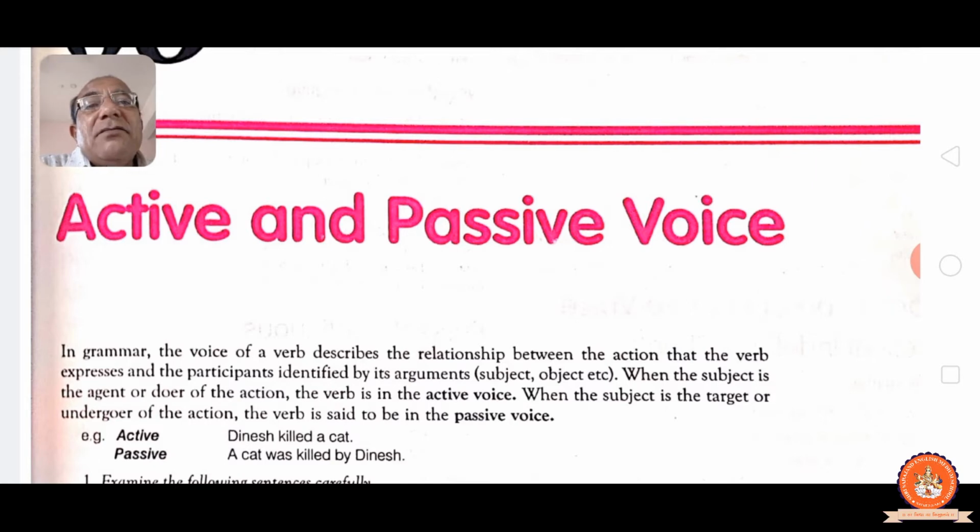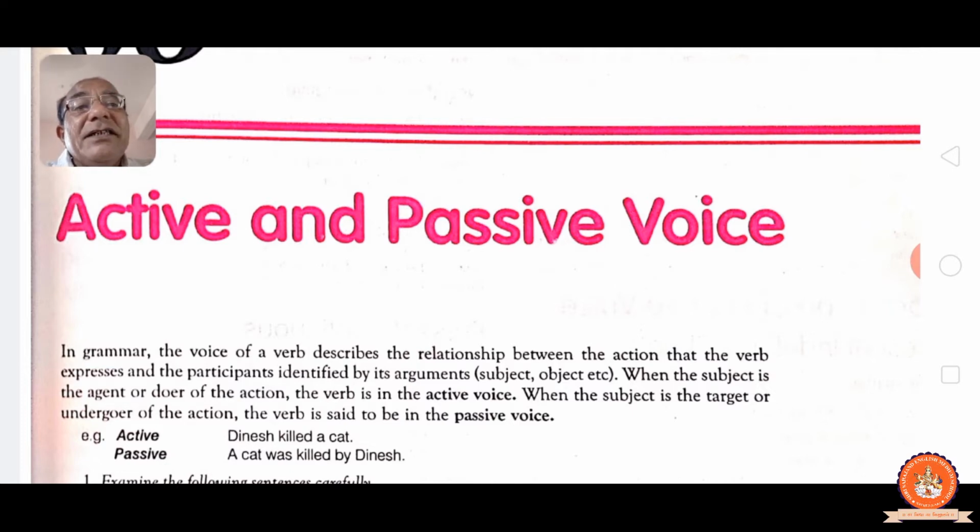In grammar, the voice of a verb describes the relationship between the action that the verb expresses and the participants identified by its argument, subject, object, etc. When the subject is the agent or doer of the action, the verb is in active voice, means subject coming first. Subject does the work, that is active.